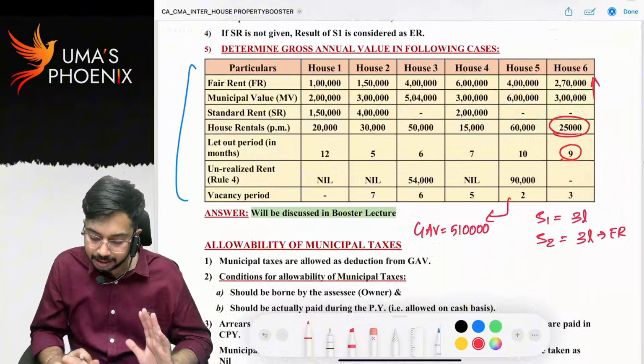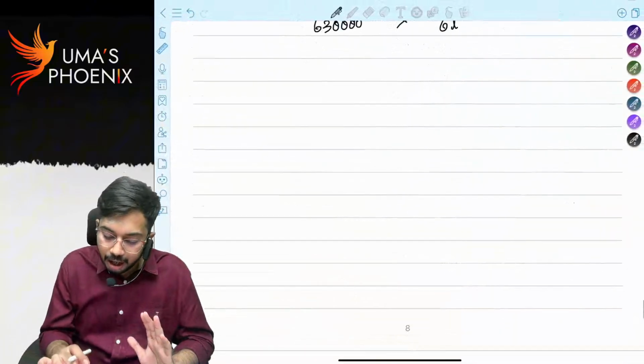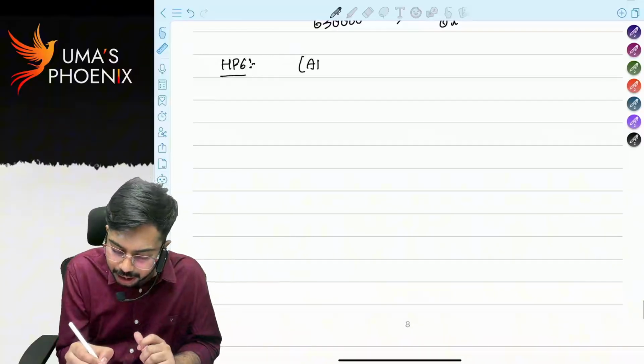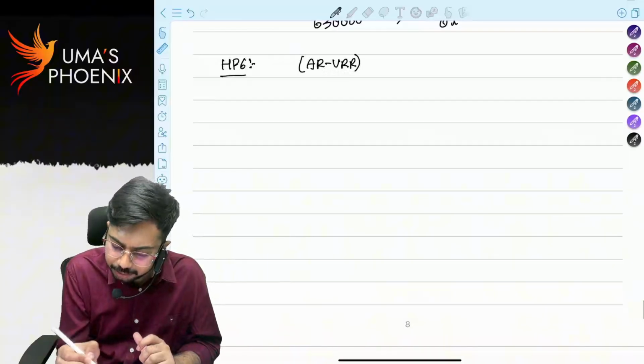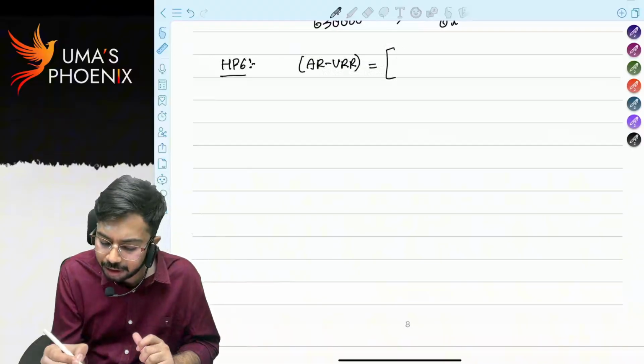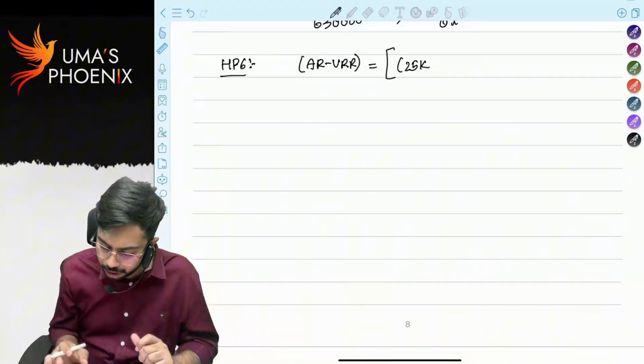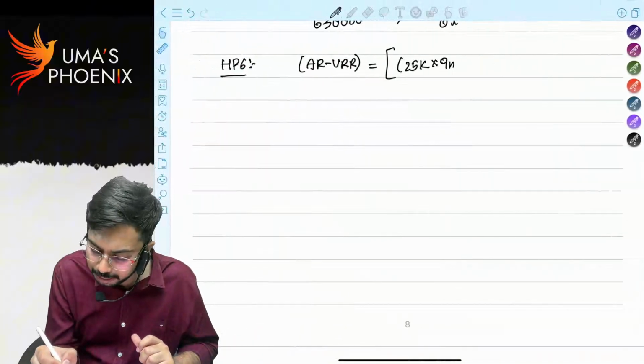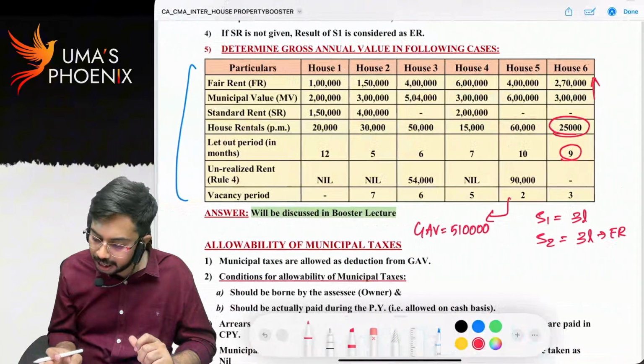Now let us discuss house property 6, right? Actual rent minus unrealized rent. How much is actual rent? 25,000 into how many months let out? 9 months let out. 25,000 into 9 months minus unrealized rent.